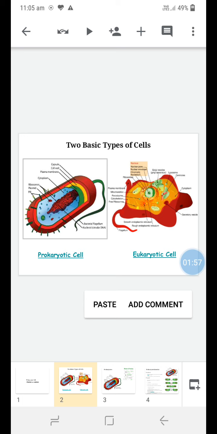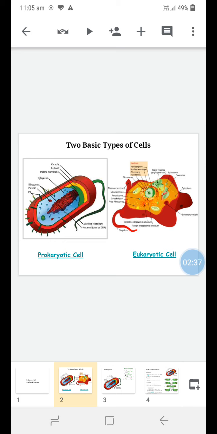Next, let us see the structure of the prokaryotic cell. The parts present in the prokaryotic cell are the capsule, cell wall, plasma membrane, cytoplasm, ribosome, plasmids, pili, bacterial flagellum, and nucleoid. Nucleoid means it is a circular DNA. Now we have to see what the role of each and every part is in the prokaryotic cell.